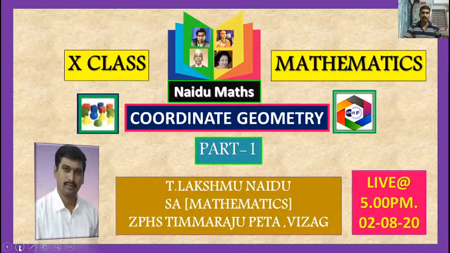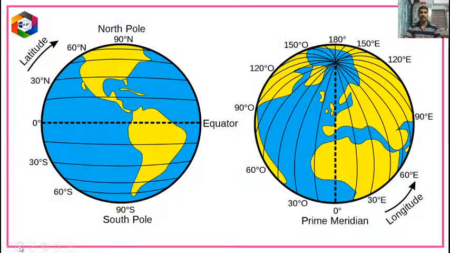Okay children, I think you all are ready. We will move to the concept. Observe the screen here. On the screen we have a globe showing some horizontal lines and some vertical lines.